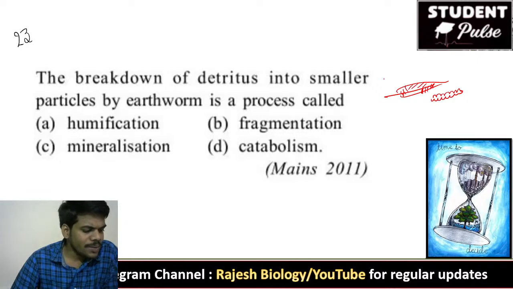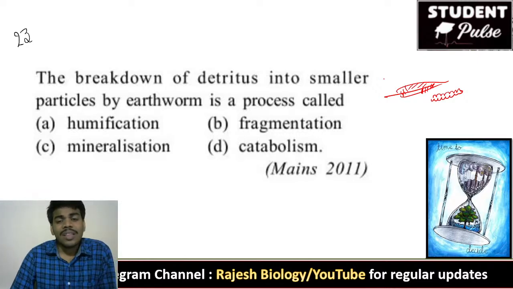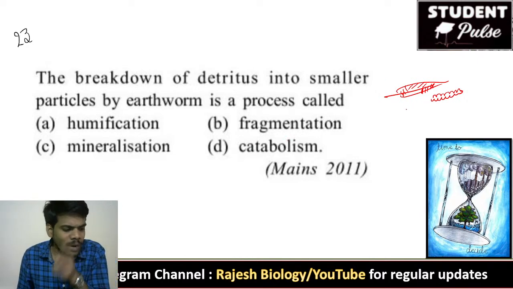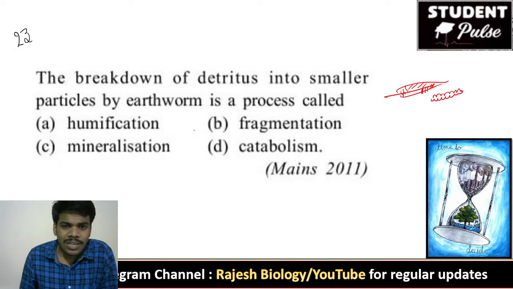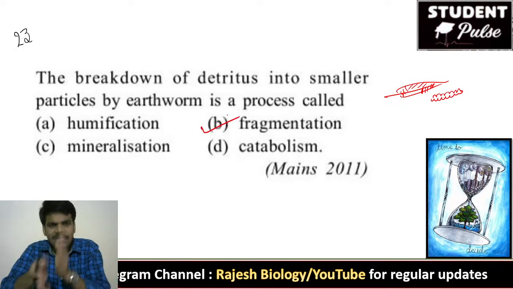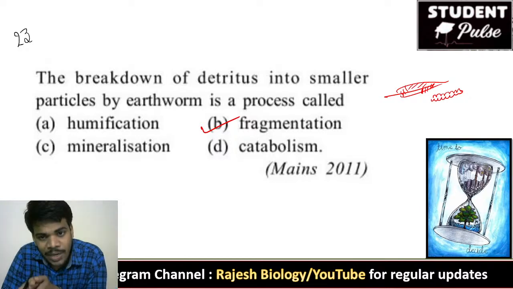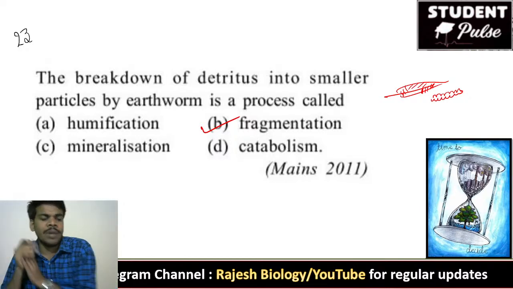Yeah, tell me. The name itself indicates the answer for this question. It is doing fragments. So it is called fragmentation. It cuts the entire leaf into small fragments. So the process is called fragmentation.